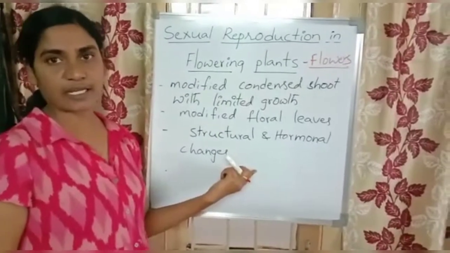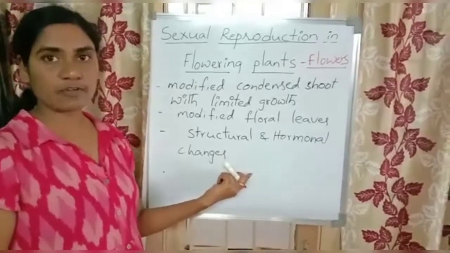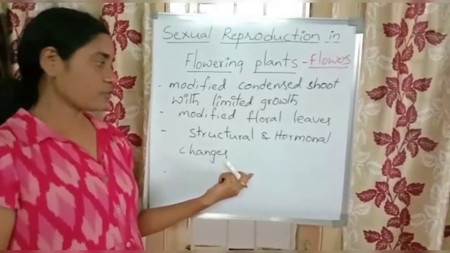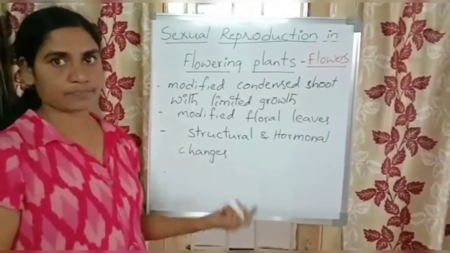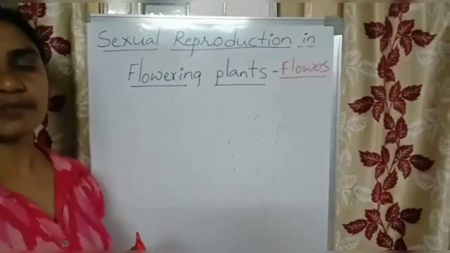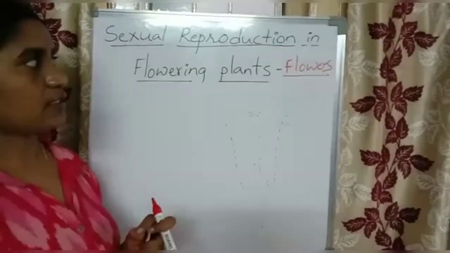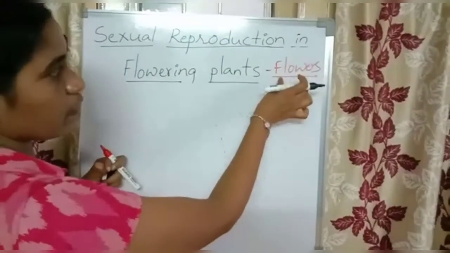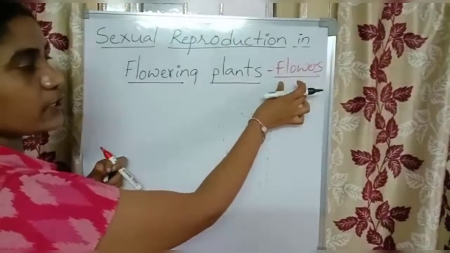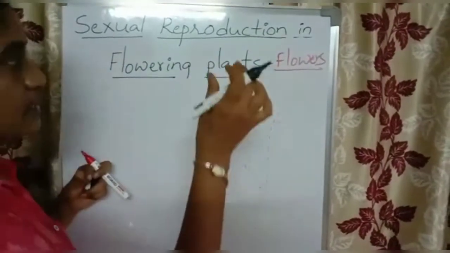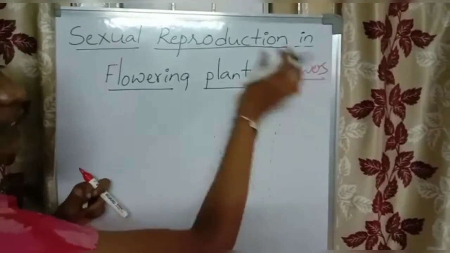Let us understand the structure of the flower. Already you learned about the structure of the flower in the morphology chapter. Of course, once again I'll show the diagram with the floral parts. Okay, students, tell me the answer. What is the site of sexual reproduction in flowering plants? The site of sexual reproduction in flowering plants is the flower. That means the site of sexual reproduction in angiospermic plants is the flower.